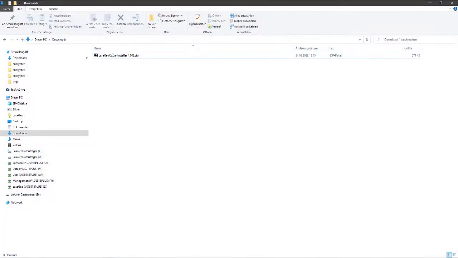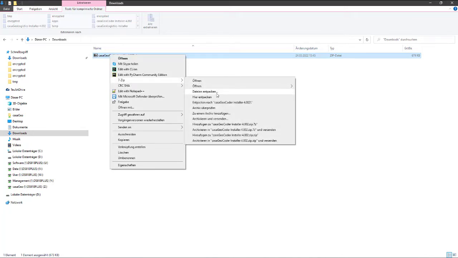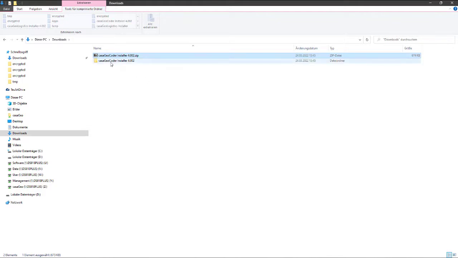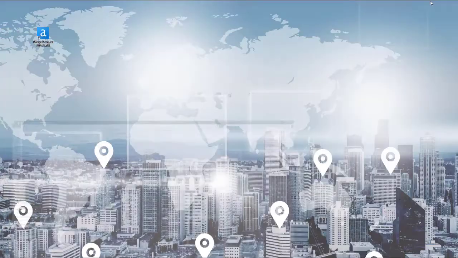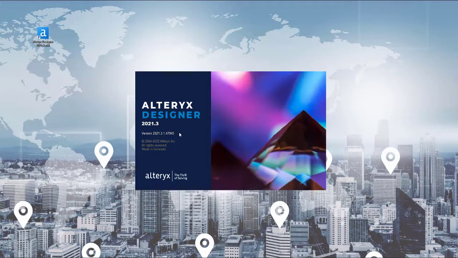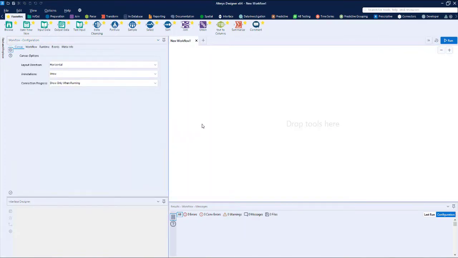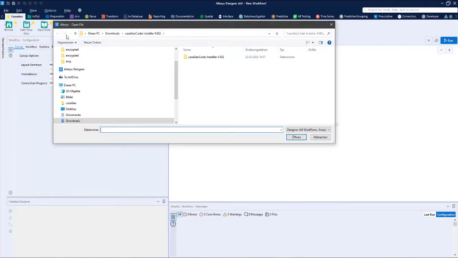The installation takes place in 3 steps. 1. Unpack the zip file. 2. Start Alteryx Designer as administrator. 3. Open the Install casaGeoCoder workflow and let it run.